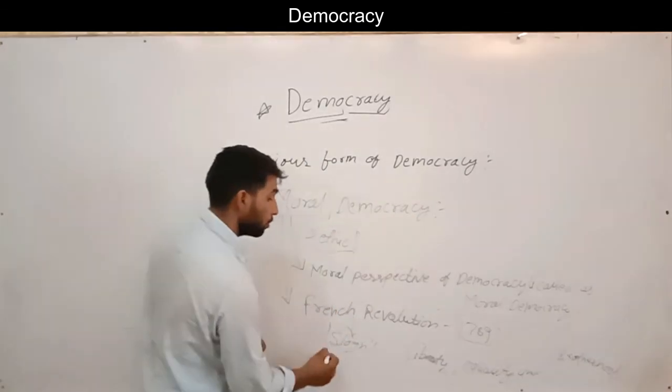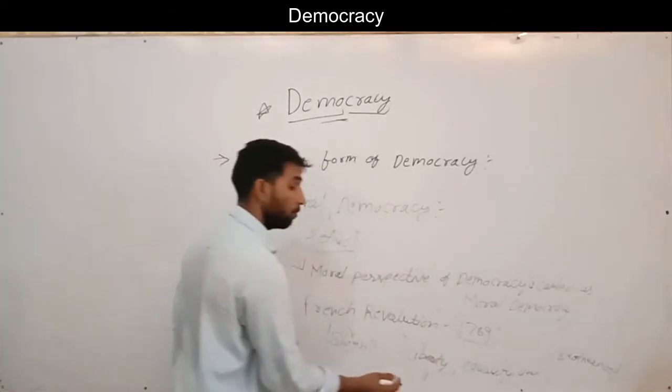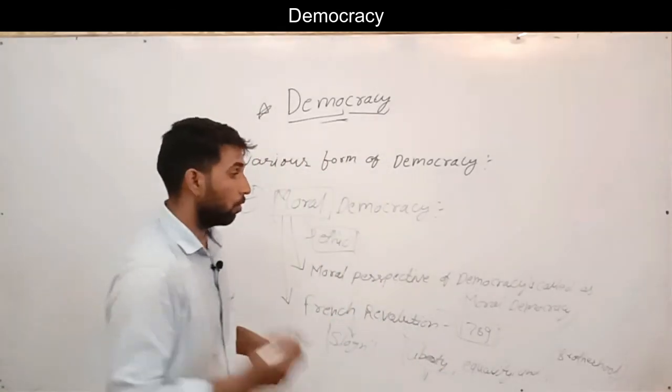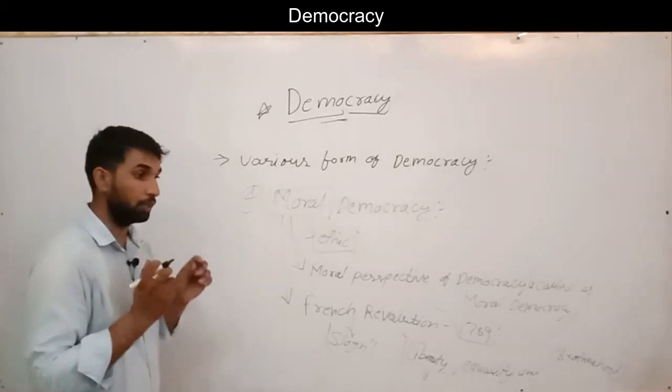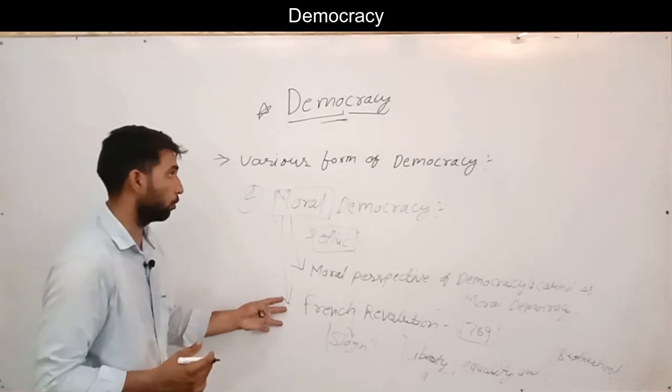These are also values of democracy. Liberty means the freedom of the individual. Equality means every individual has equal rights. Brotherhood means every individual lives together in peace, without violence. So these are moral democracy.